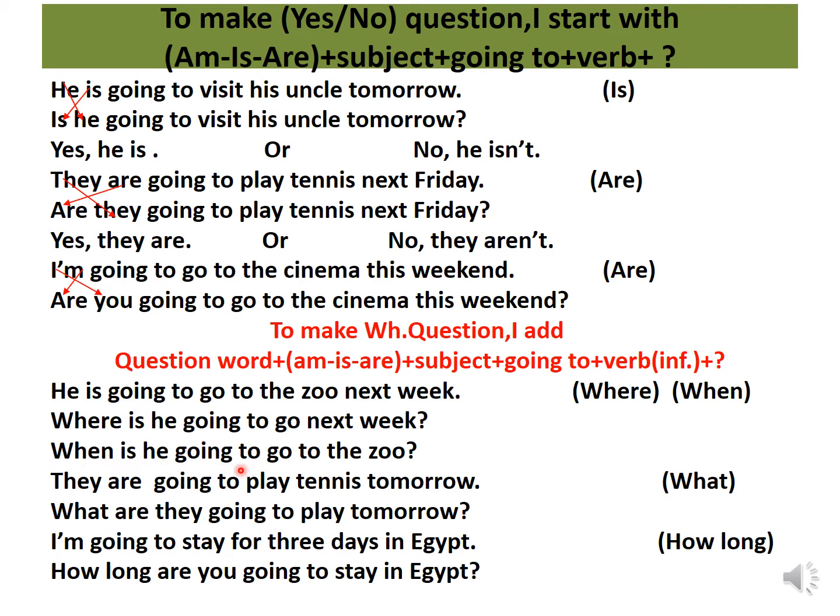When is he going to go to the zoo? Next week. I said before that the part that we ask about, we don't write in the question. Another example. They are going to play tennis tomorrow. Make a question with what? What? Then switch. What are they going to play tomorrow? Yes, they are going to play tennis, not basketball.